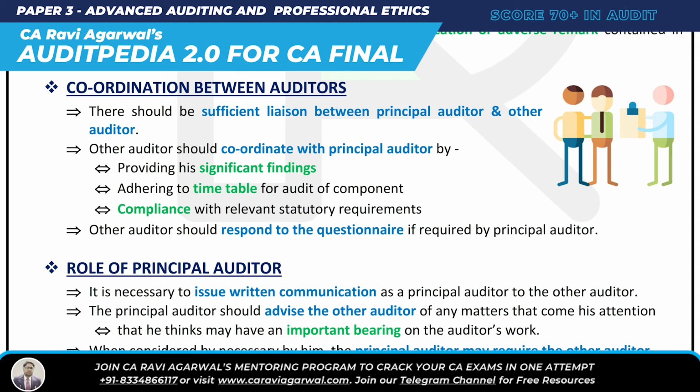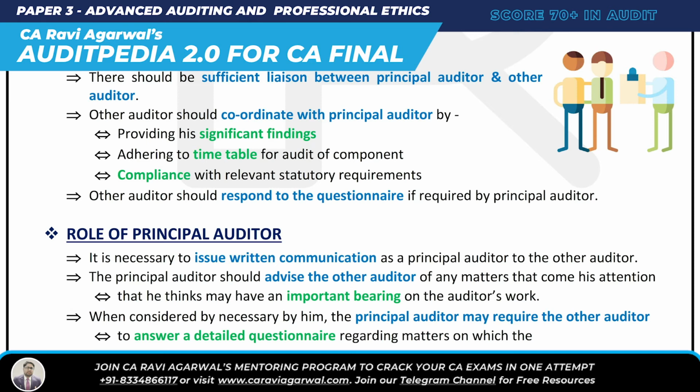So the next question is, what is the role of the principal auditor? Can you please tell me the role of the principal auditor? Yes, why not? Very simple. Point number one, it is necessary to issue written communication as principal auditor to other auditor. So number one, the role of the principal auditor is to give written communication to the other auditor. SA 600 is telling me that if you are a principal auditor, you need to give written communication to the other auditor.